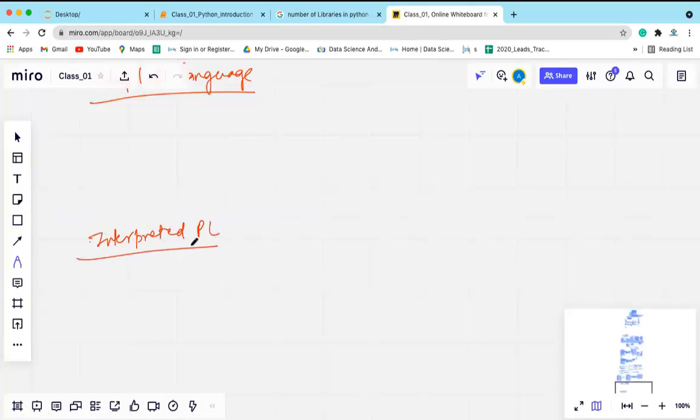There is a concept of memory allocation and type checking. Whichever stage these two tasks are done at, that programming language will be called that type of programming language.